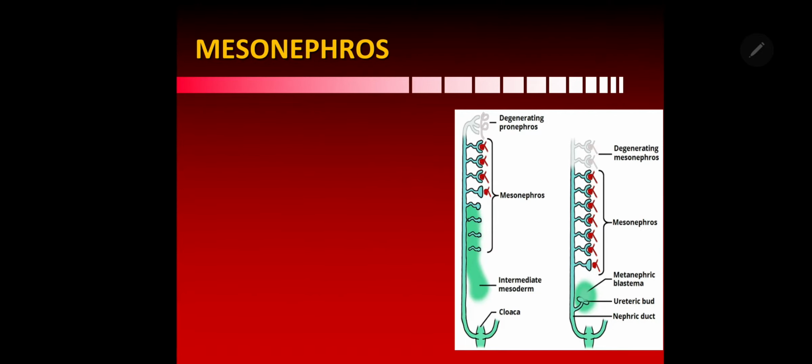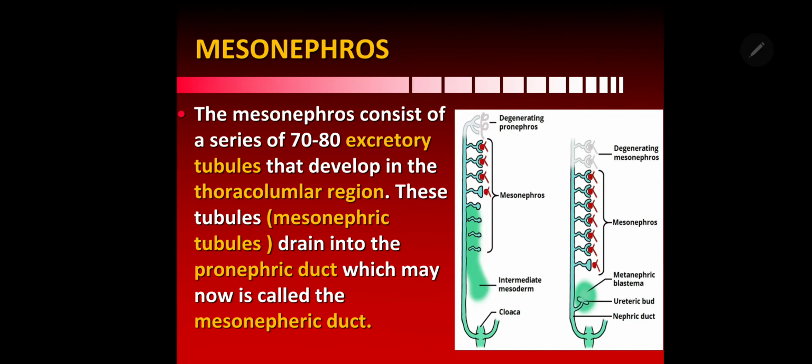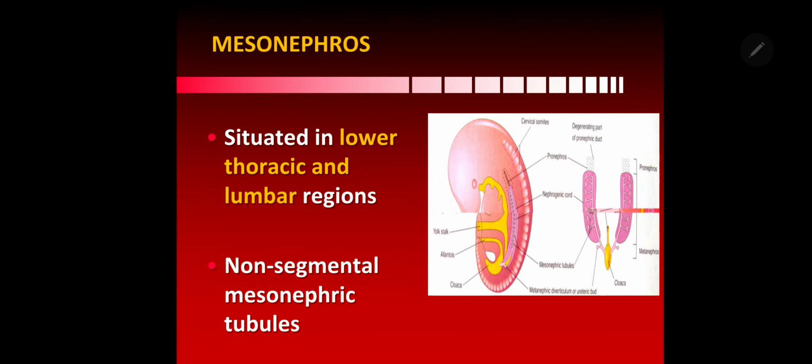You have seen the pronephros, now the mesonephros. The mesonephros consists of a series of 70 to 80 excretory tubules that develop in the thoracolumbar region, and these tubules drain into the pronephric duct, which now is called the mesonephric duct. Whereas the pronephric tubules were 7 to 8 in number, in the cervical and upper thoracic region, mesonephric tubules are 70 to 80 in number and in the thoracolumbar region. As you know, they are situated in the lower thoracic and lumbar regions that you can see there.